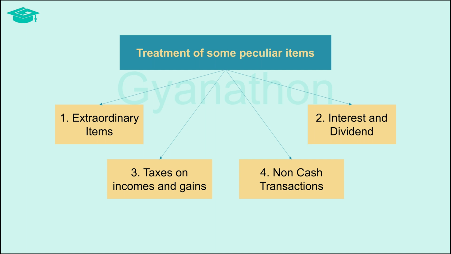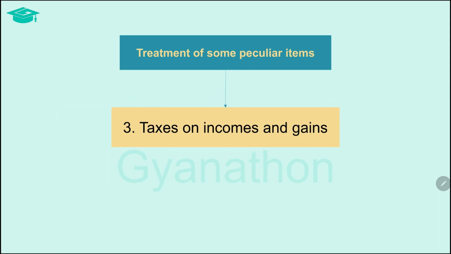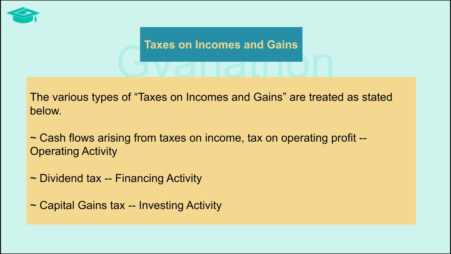Now we know the treatment of extraordinary items and interest and dividend. Now let us discuss the treatment of the next peculiar item, that is taxes on incomes and gains. Taxes may either be taxes on normal profits or on capital profits or dividend tax.